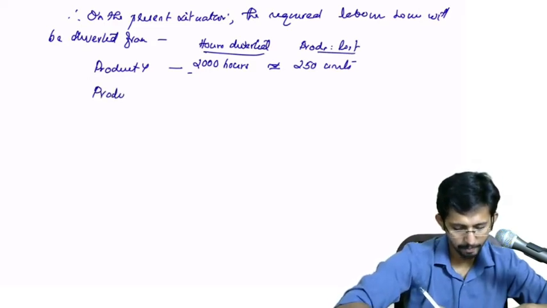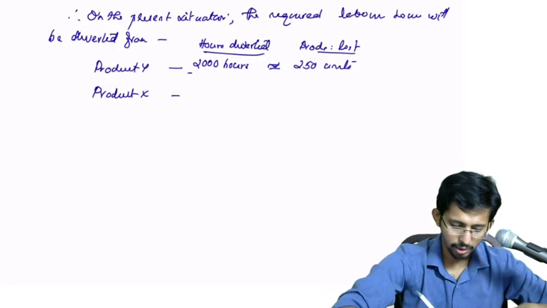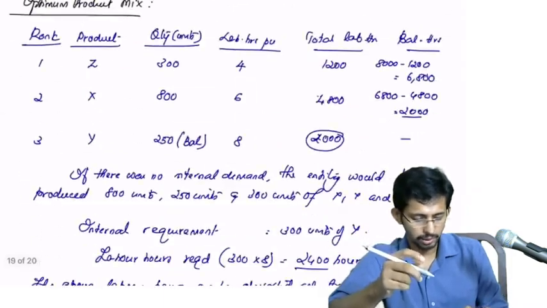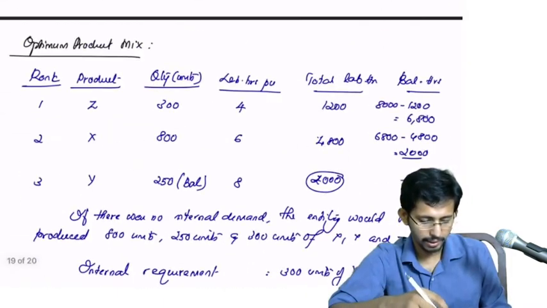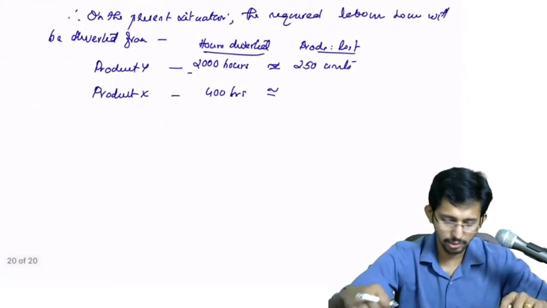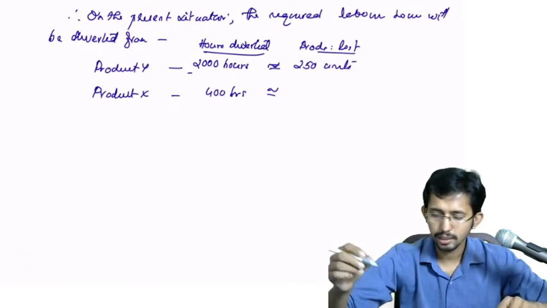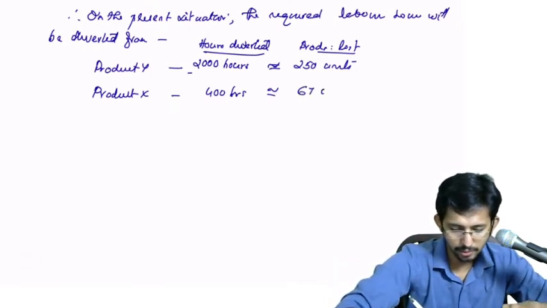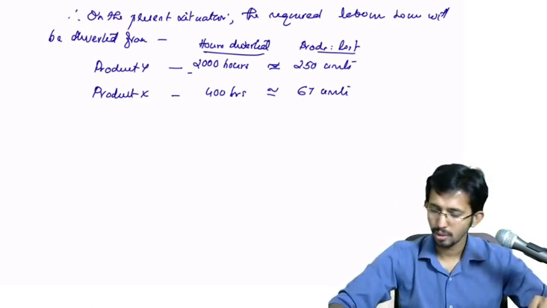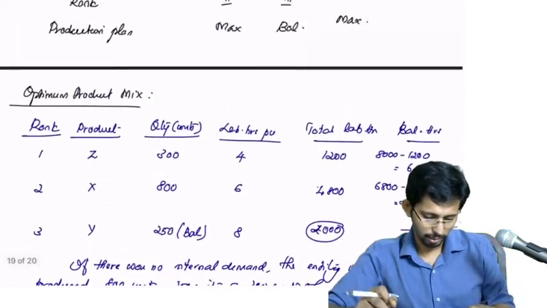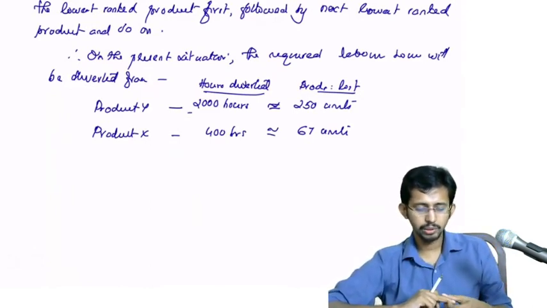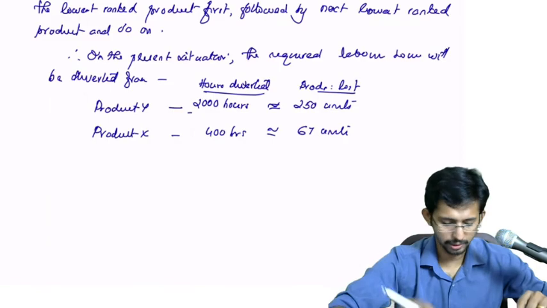Then followed by product X. How many hours are to be diverted? 400 hours, because in total you require 2400 hours, and here you are diverting 400. How many units? 6 hours is required per unit, so 400 divided by 6 is 67 units. So you are losing 67 units.